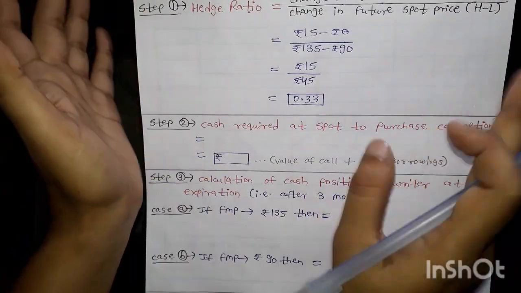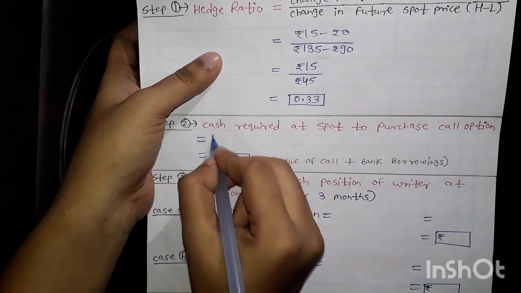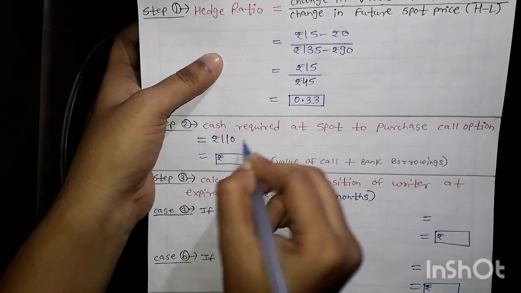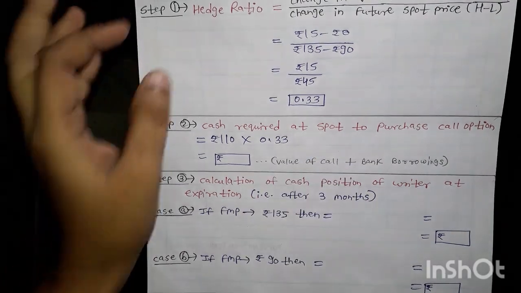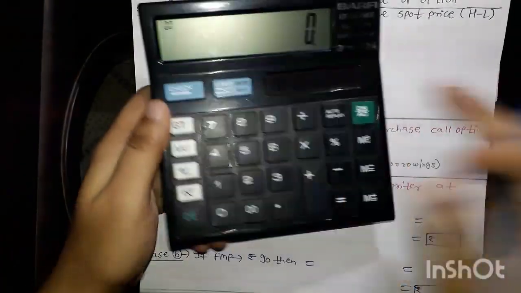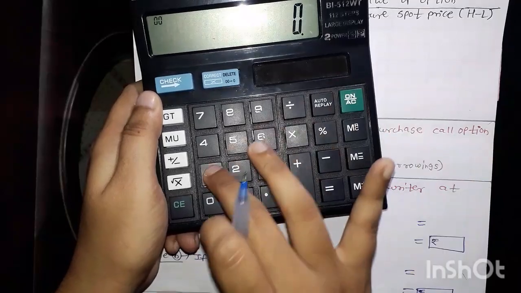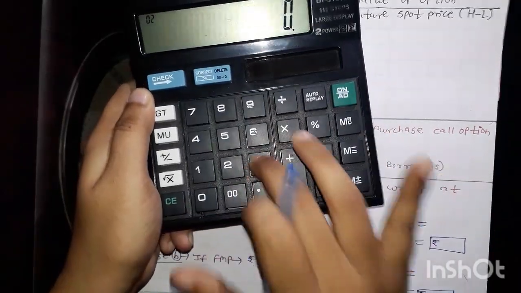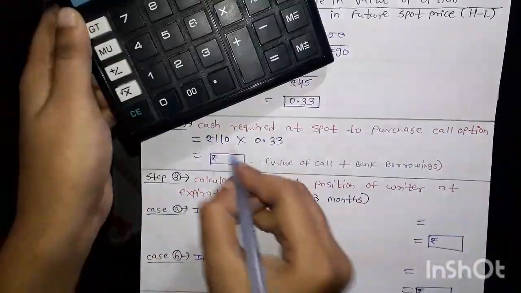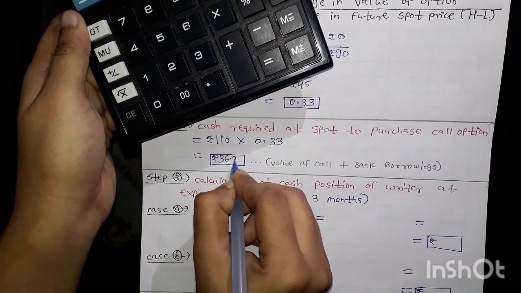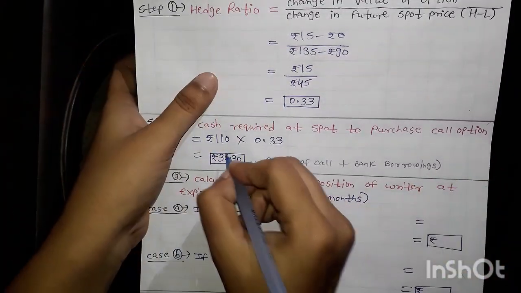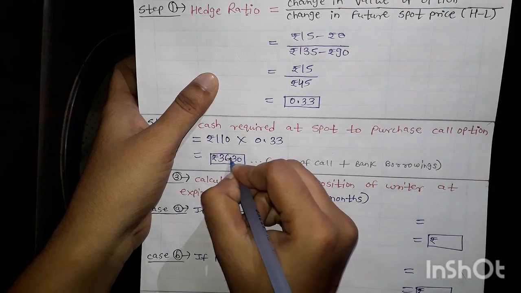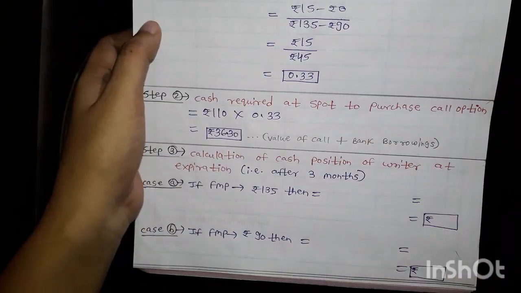After that, same step, cash required at spot. My spot rate is 110 multiplied by this 0.33. Up to 2 decimal places we should take the hedge ratio, so 110 multiplied by 0.33, I am getting 36.30. And we know that this amount is having the value of a call and also bank borrowing.